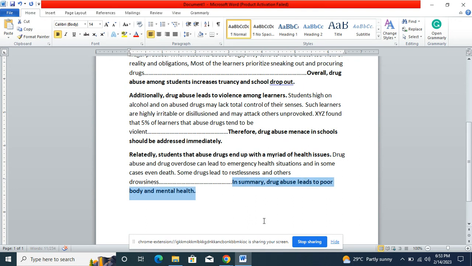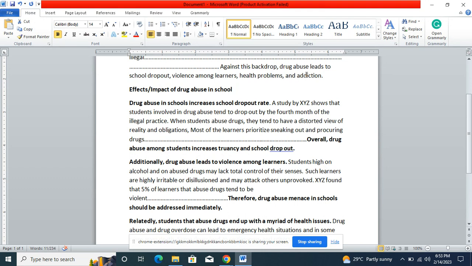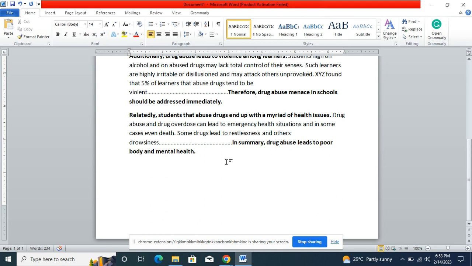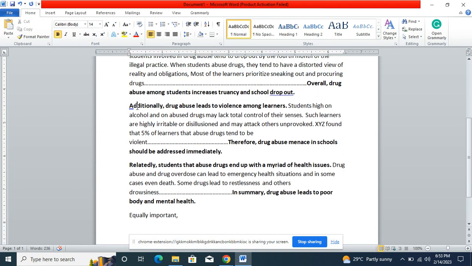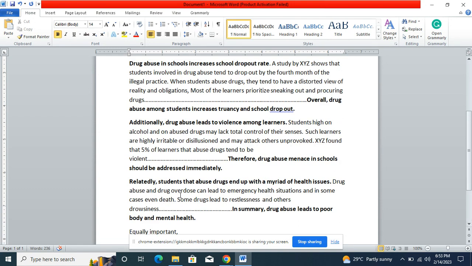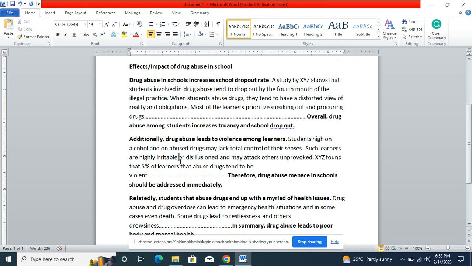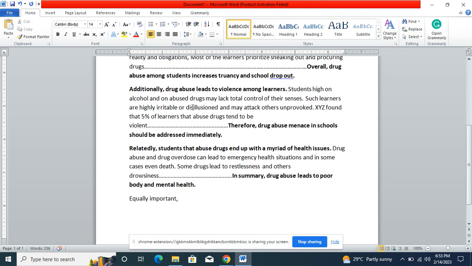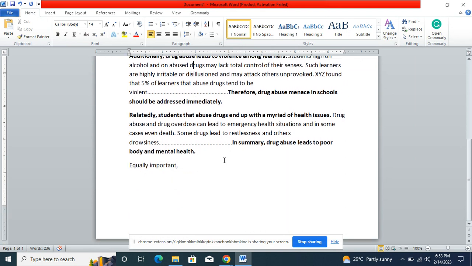Still, whatever you are discussing for the body paragraphs is what you had stated in the thesis statement. Then you have addiction. So you can come here and talk about the addiction. Then we can say here, equally important, a transition word. These paragraphs must be connected using transition words. It enables the reader to know that this is an addition to this one, and this one is still an addition to this one. So you can say equally important.